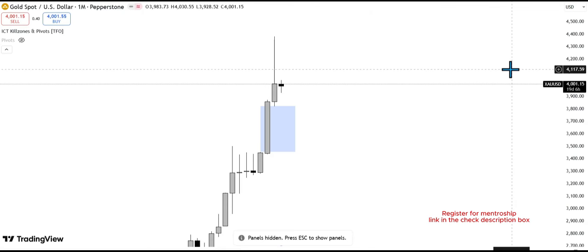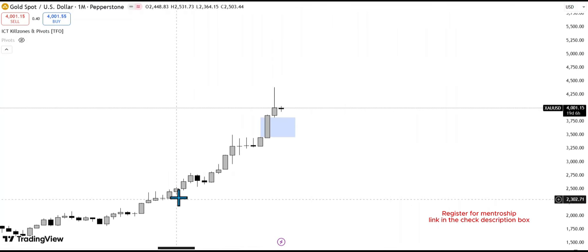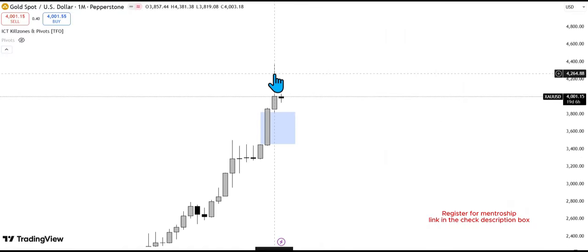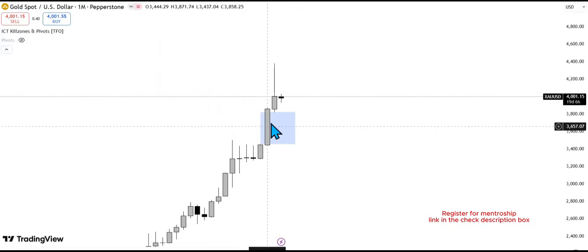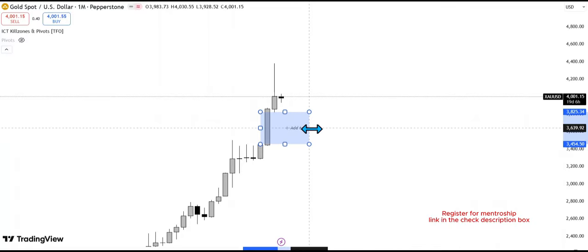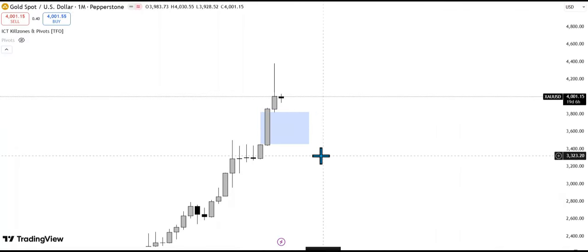So let's look at gold, and for gold, I want us to start with the monthly time frame. So far, if you look at gold, we have been rallying up, up, up. It's just been a bullish year for gold. And so far, this is last month, and this is this month, November. So far, we have a fair value gap left here. So these are monthly fair value gaps. If you're going to have a bearish move, this should be our draw on liquidity.